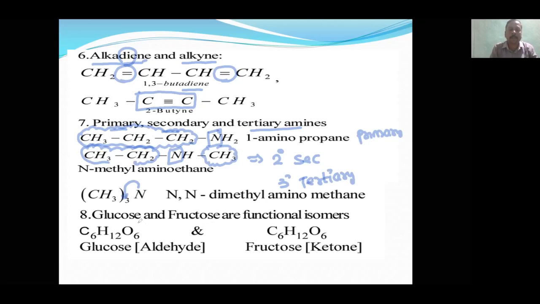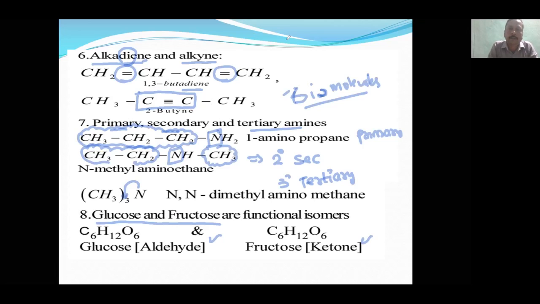Is it understood? Next, glucose and fructose are very famous examples. Glucose is C6H12O6 only. Fructose is also C6H12O6 only. Because one will have an aldehyde, another will have a ketone. Actually, fructose is called a ketose. Glucose is called an aldose. That too you will study in the biomolecules chapter separately, including the structure and all.